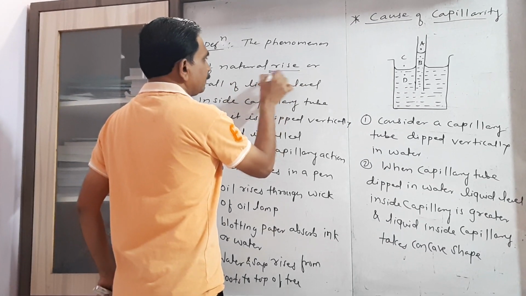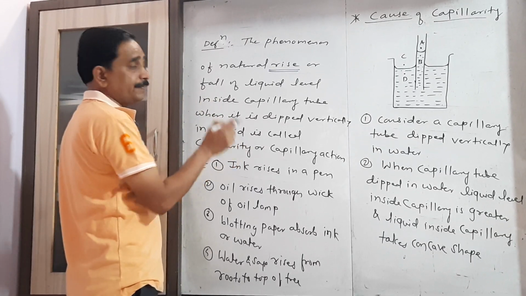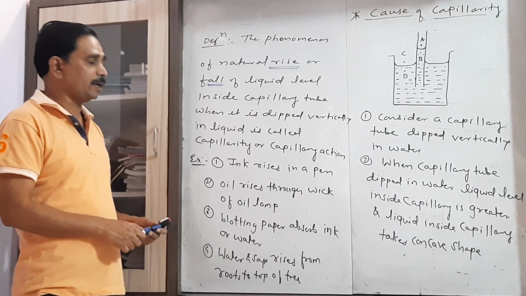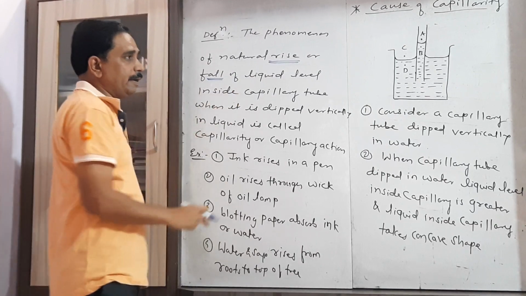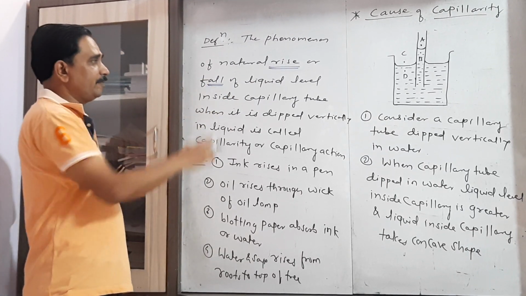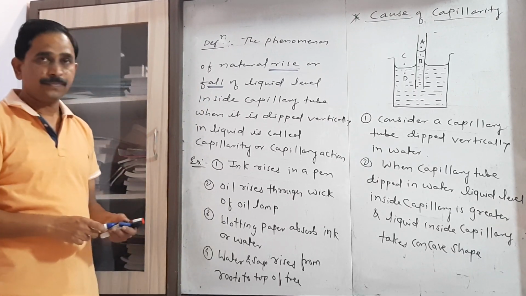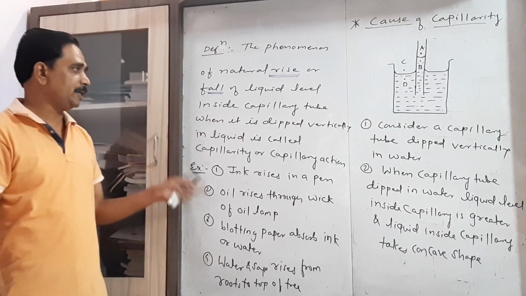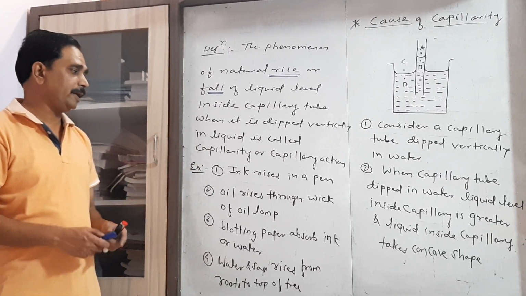In one case we have a rise when it is dipped vertically in a liquid which partly or completely wets the solid. And in the other case we have the fall of the liquid level when it is dipped in a liquid which doesn't wet the solid. So such natural phenomena of rise or fall of a liquid level inside a capillary tube when it is dipped vertically in a liquid is called capillarity or capillary action.